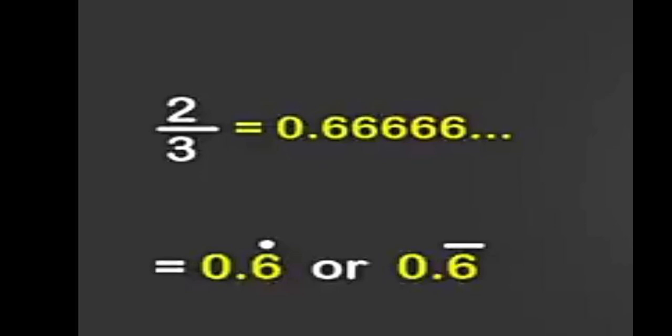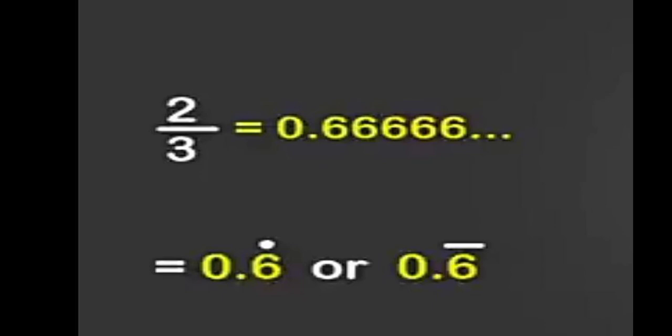So we write it as 0.6 with a dot or a line on the top to represent that the digit is recurring. Recurring means repeating, non-terminating, which means it does not stop.